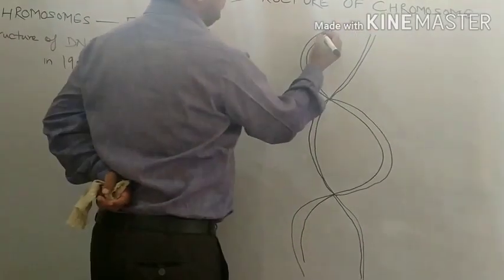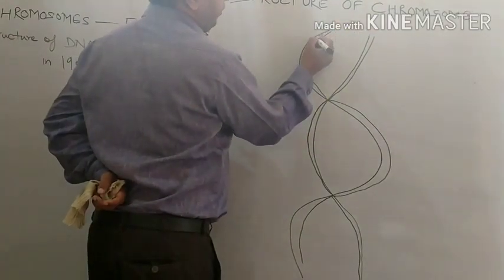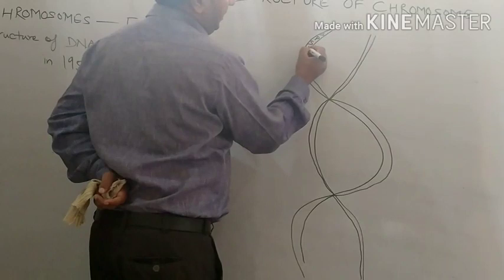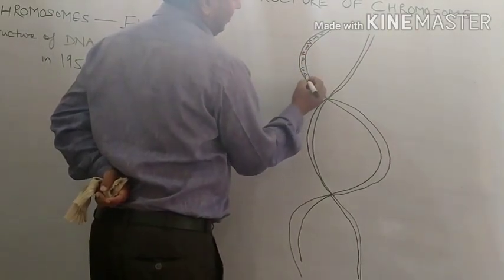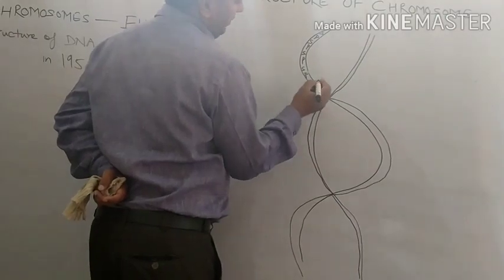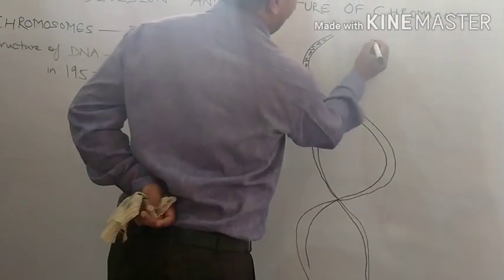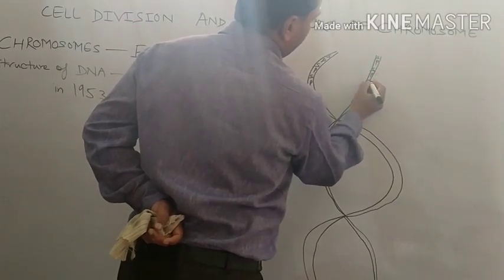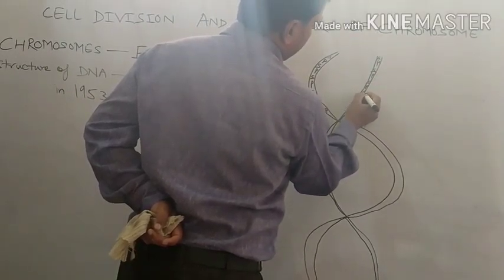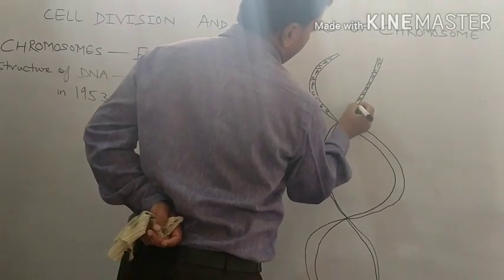See, I have told you, sugar and phosphate form the backbone. So these are the sugar and phosphate. Sugar, phosphate. Sugar, phosphate. In this way, they form the backbone of the structure.